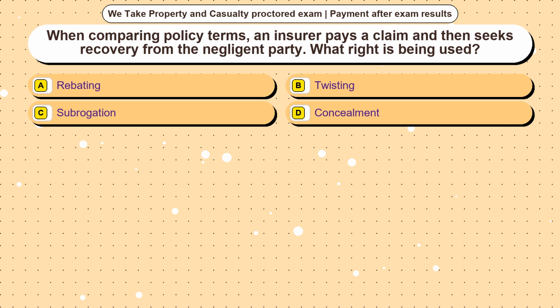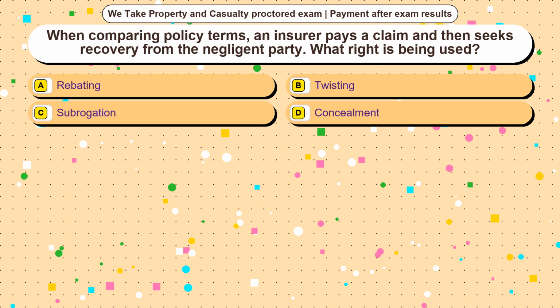Question 24. When comparing policy terms, an insurer pays a claim and then seeks recovery from the negligent party. What right is being used? Option A, rebating. Option B, twisting. Option C, subrogation. Option D, concealment. The correct answer is option C.